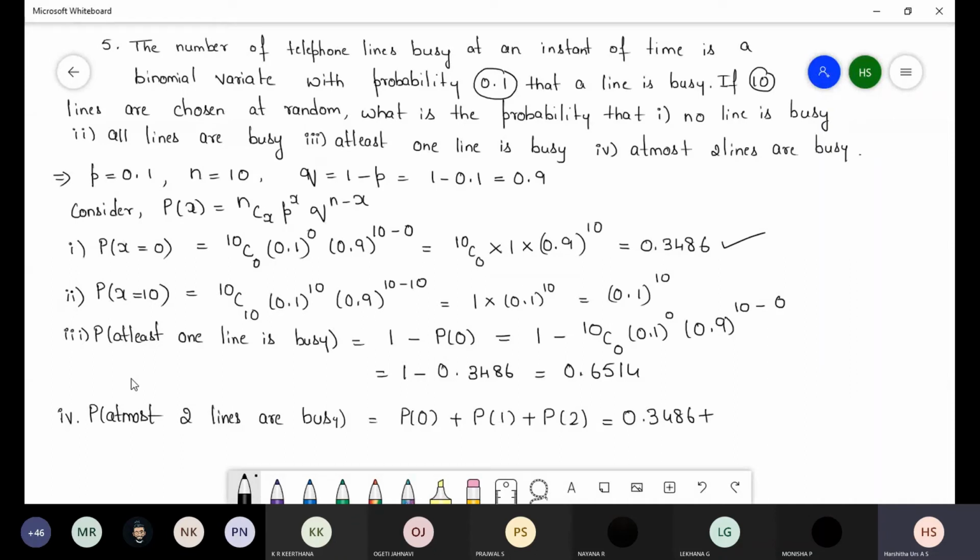For P of 1, 10C1, 0.1 whole power 1, 0.9, 10 minus 1 means 9, plus 10C2, 0.1 whole power 2, 0.9, 10 minus 2, that is 8.